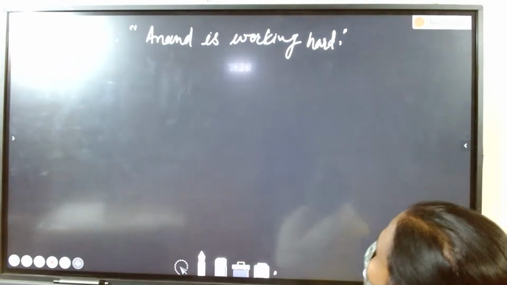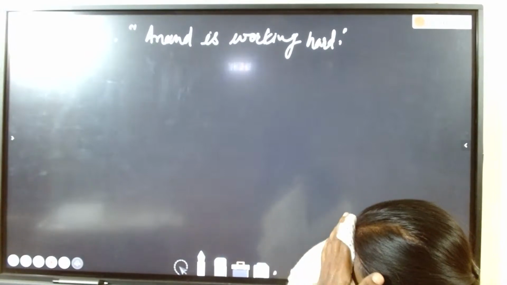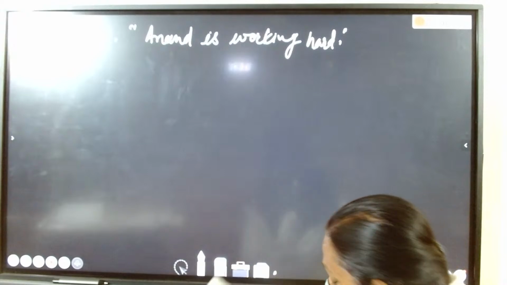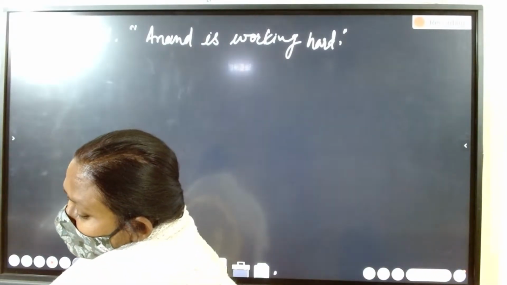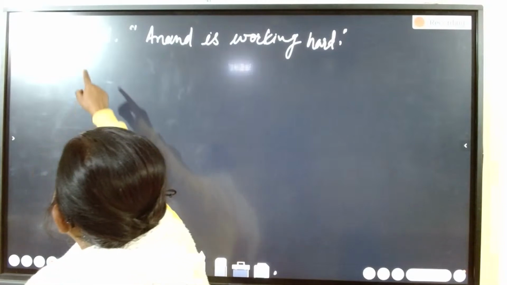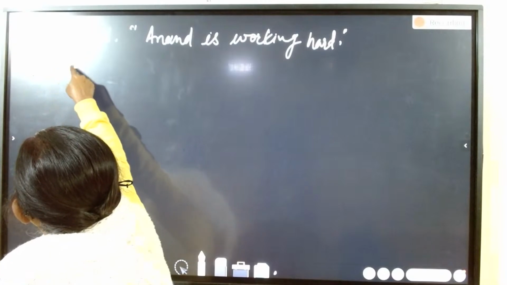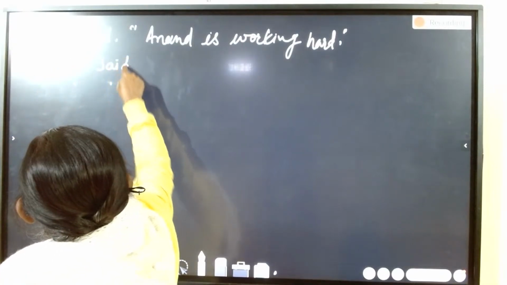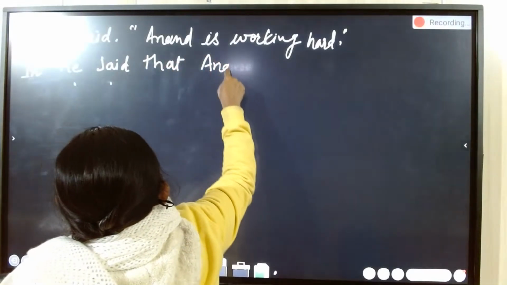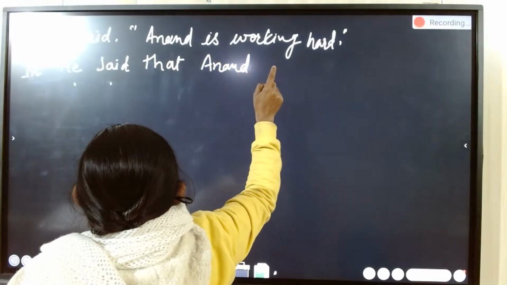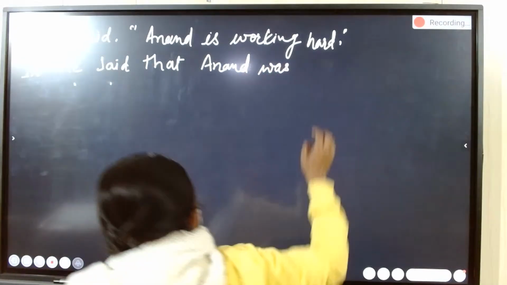See children here, he said, the first part of the sentence, is the reporting verb, and the second part of the sentence is reported speech. If you are changing into indirect form, you put there he said as it is, in place of comma that, present continuous becomes past continuous. Anand was working hard.